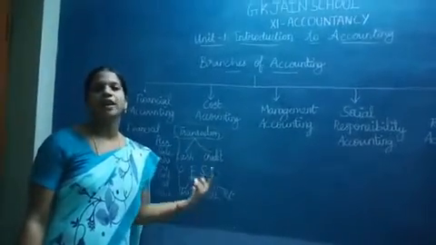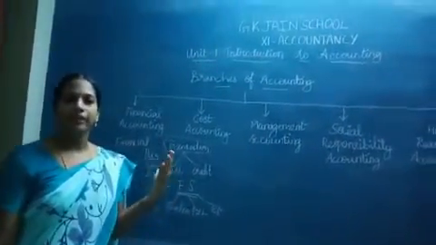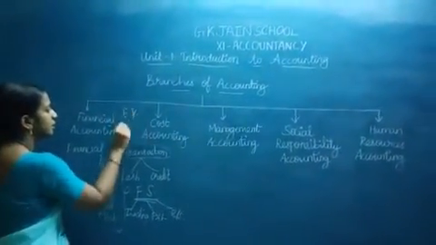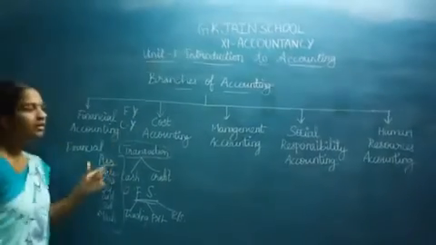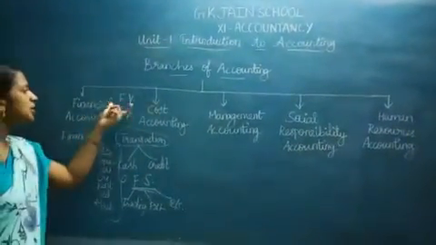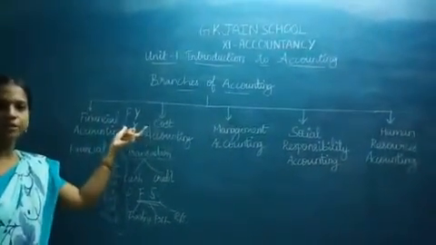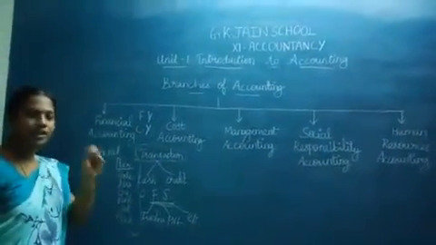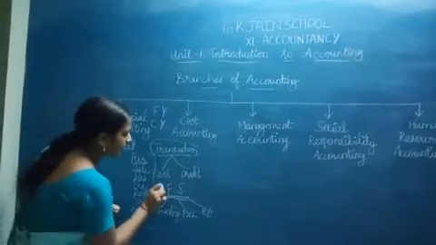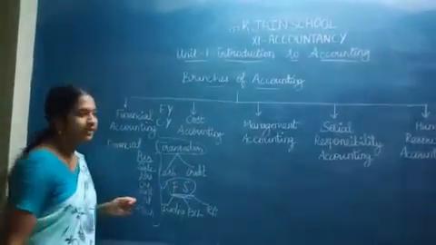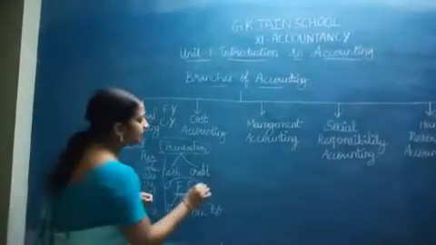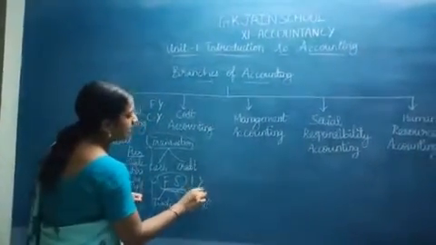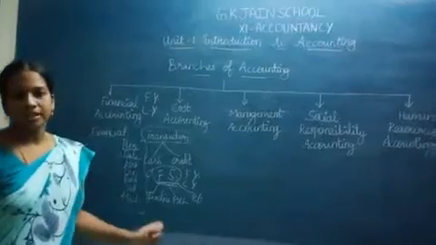At the end of the accounting period, I told you in the very beginning itself, you will be having 2 years. One will be of a financial year, another one will be of a calendar year. If you take a financial year, you will be having the 1st April to 31st March, and on the particular date of 31st March, I will be calculating this financial statement. At the end of my financial year or at the end of my calendar year, I will be preparing the financial statement.